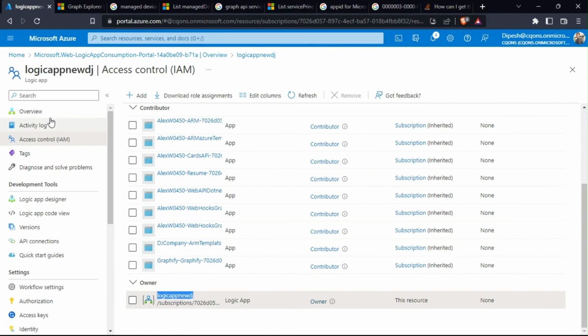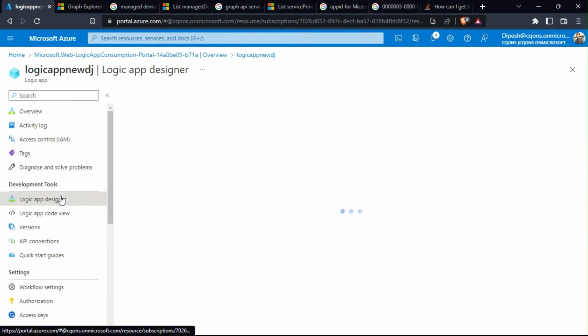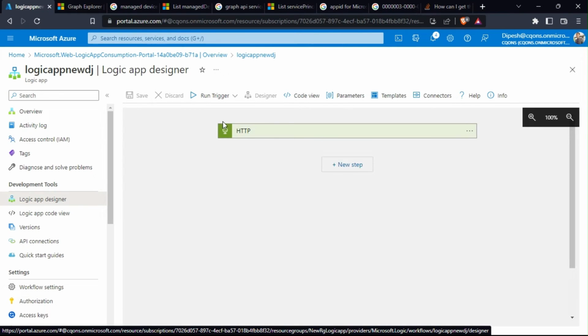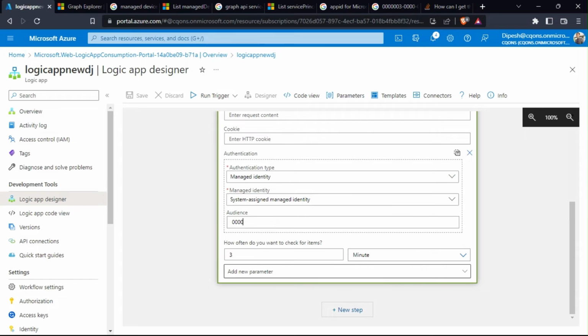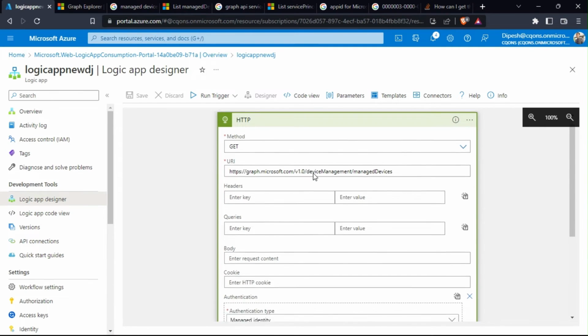Okay. Let's complete the logic app for now, since we got the audience part. The audience part has to be the audience of Microsoft Graph. So this ID will be constant for you as well. So we are ready to go with the logic app,